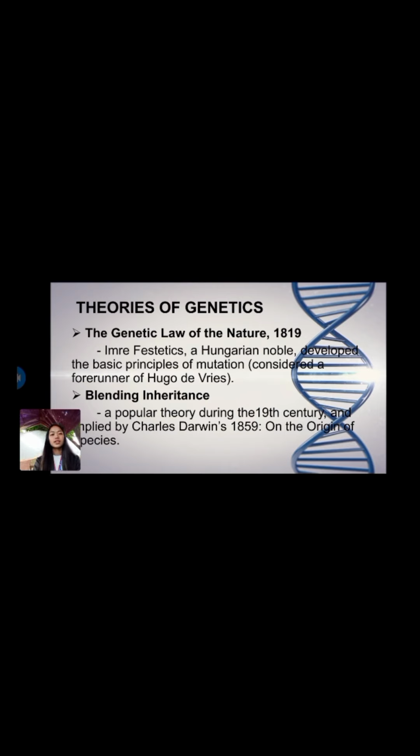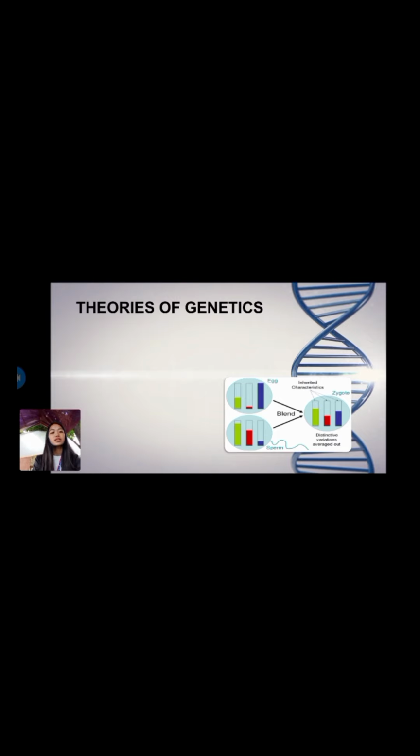The next theory is blending inheritance. A popular theory during the 19th century and implied by Charles Darwin's 1859 On the Origin of Species. So this is the figure on blending inheritance. Blending inheritance theory states that an offspring inherits any characteristic as the average of the parents' values of that characteristic.